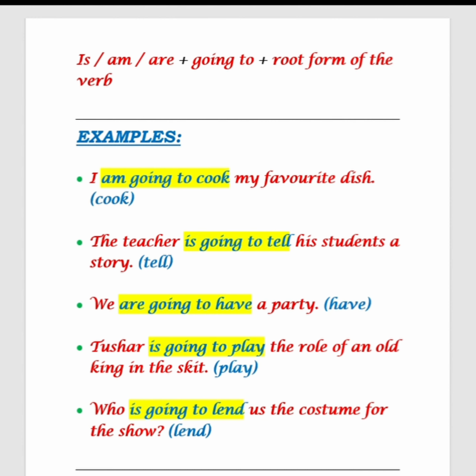The teacher is going to tell his students a story. So the main verb is tell. We are going to have a party. Have is the verb. Tushar is going to play the role of an old king in this skit. Play is the main verb. Then who is going to lend us the costume for the show? Lend is the main verb.